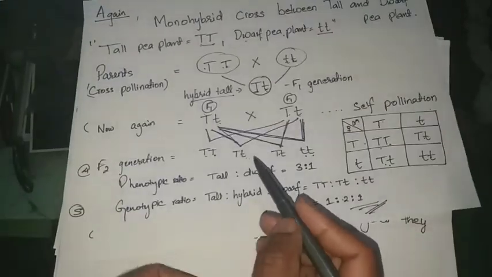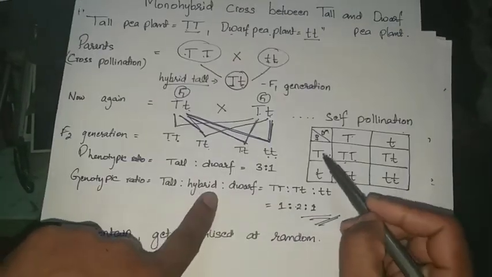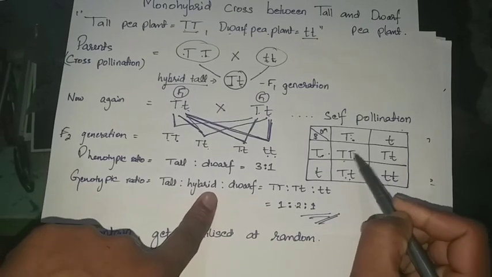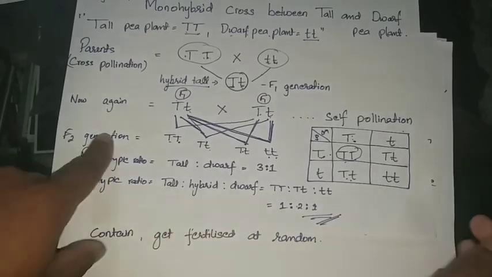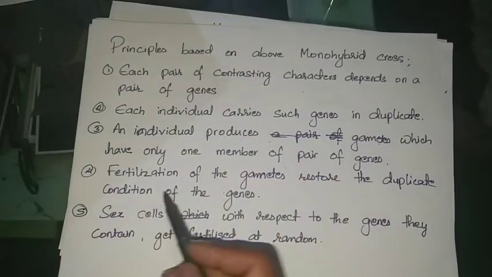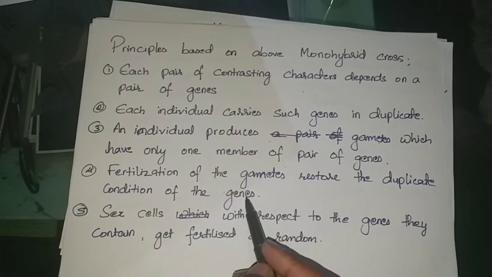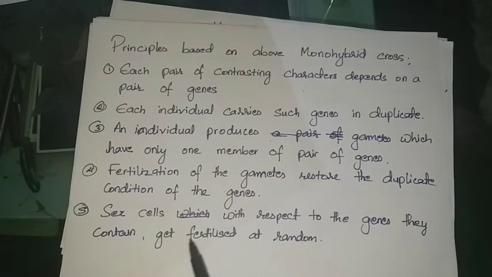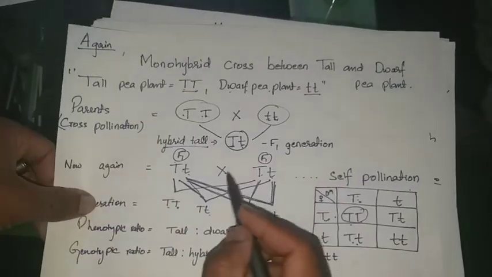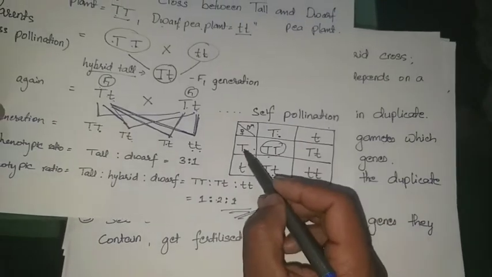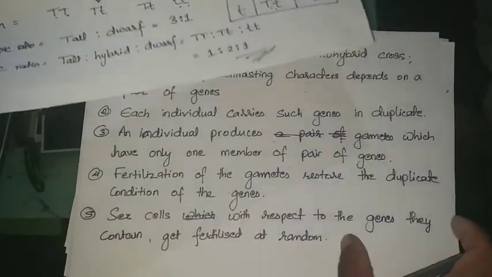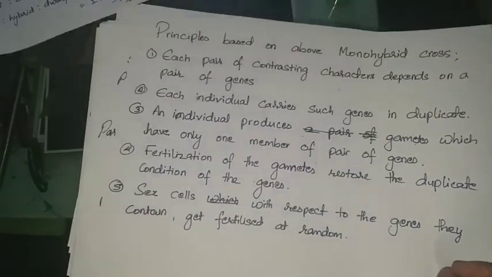Now here you can see there is a fertilization between two types of gametes. This is one gamete, another gamete is this one. So when the fertilization takes place, that means they combine with one another. Thus the pair of genes is again restored. Next one is sex cells. With respect to the genes, they get fertilized at random. This capital T does not require capital T to get fertilized. It may get fertilized with a small t also. So thus the fertilization is random in case of monohybrid cross or even in dihybrid cross.